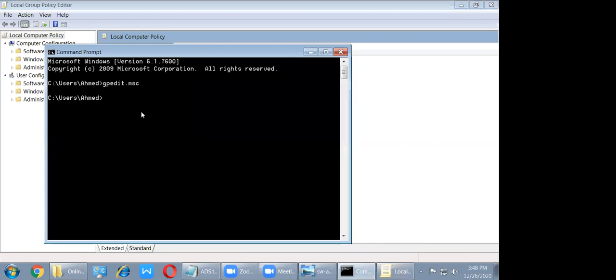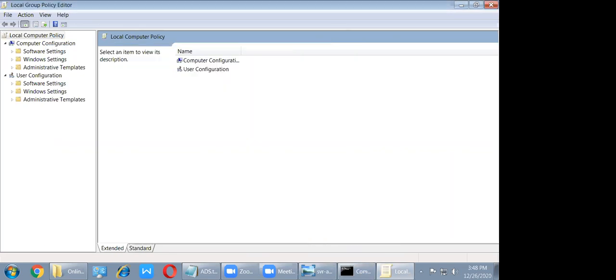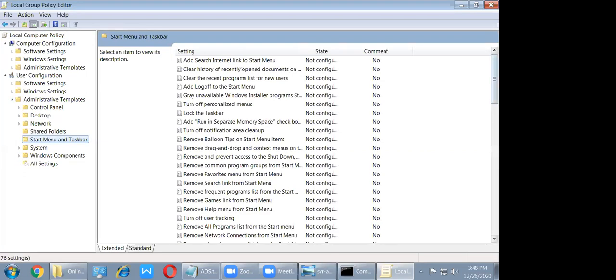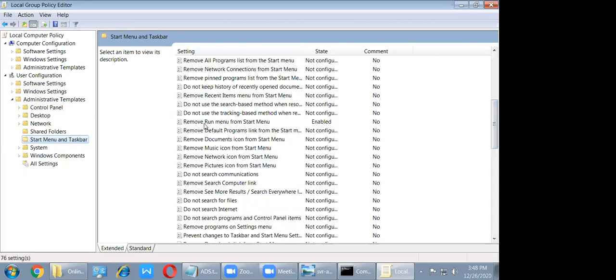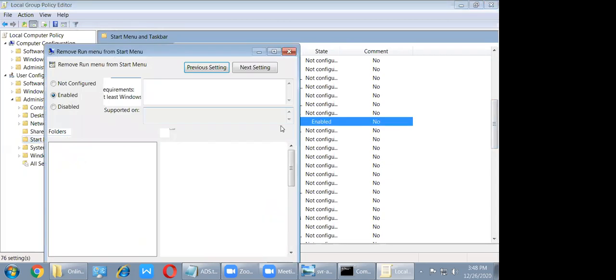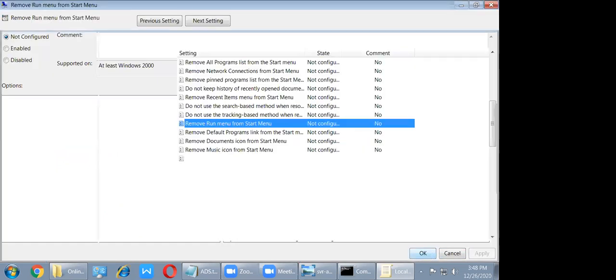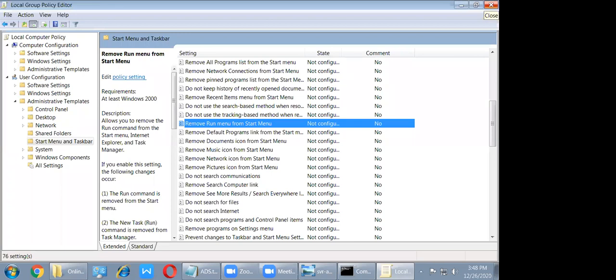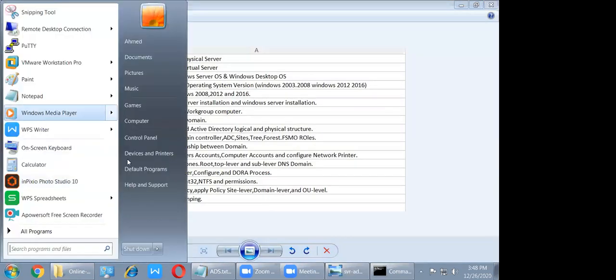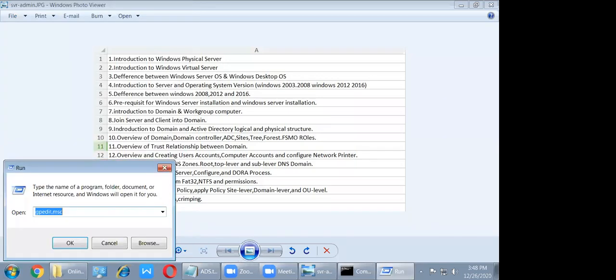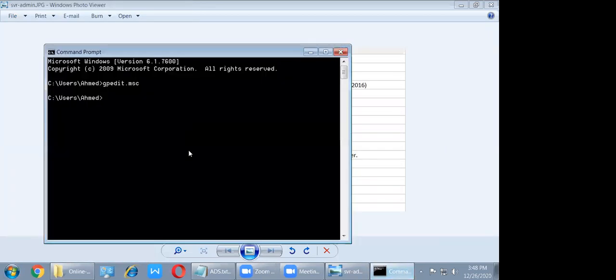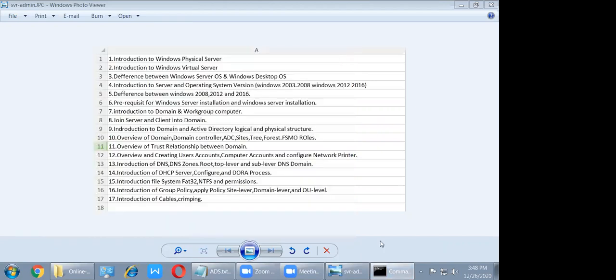Okay. So here I type in gpedit.msc, right? So here administrative templates, start menu and taskbar, just remove run menu from start menu, double click, not configure, right? Apply, okay, clear. Now, sir, see here. Check it, open run command, yes, it opens, right? Yes, sir. Now we can. Understand? Yes, sir. Clear? If you don't find it, you can go like this, okay? Clear? All right. Yes, sir.